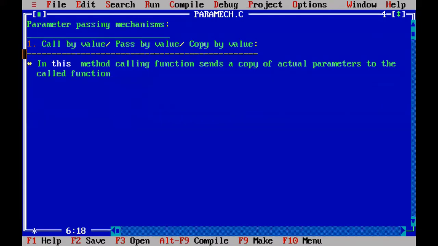So we should be aware of these four terminologies to understand this function topic as well as the parameter passing mechanism. So what happens in this call by value? In this method, a calling function sends a copy, only the Xerox of actual parameters, to the called function. A calling function is passing just a copy, a Xerox of actual parameters, to the formal parameters of the called function. So that will happen here.